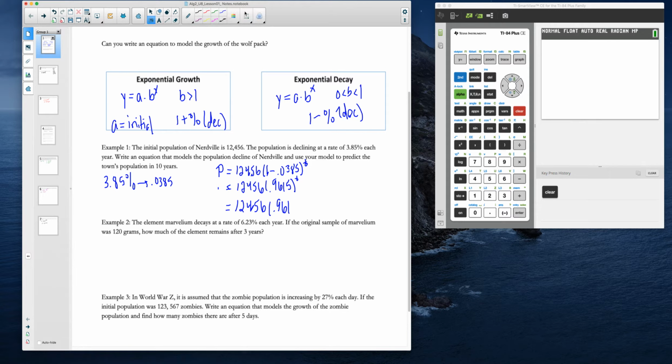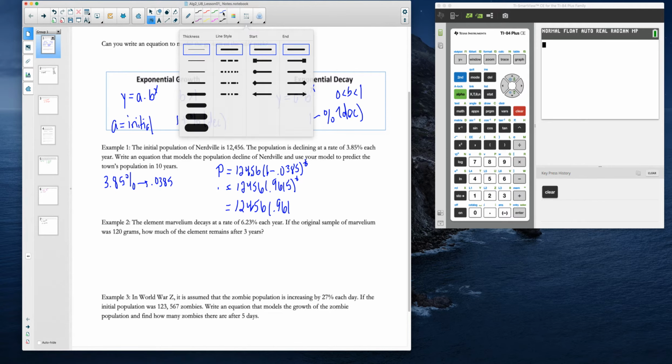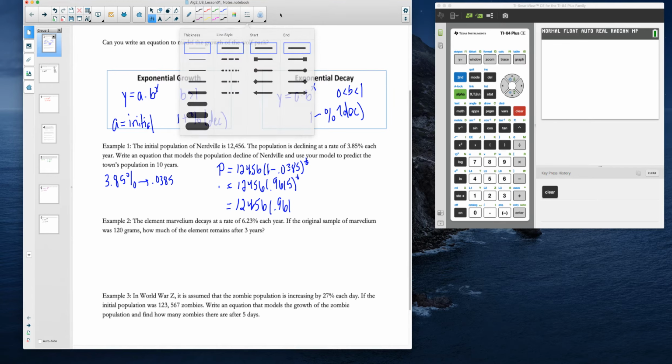Let's get back here. Make sure the blue's on the right size here.